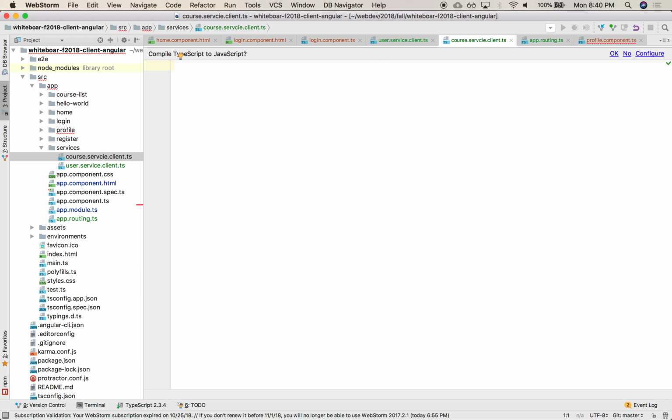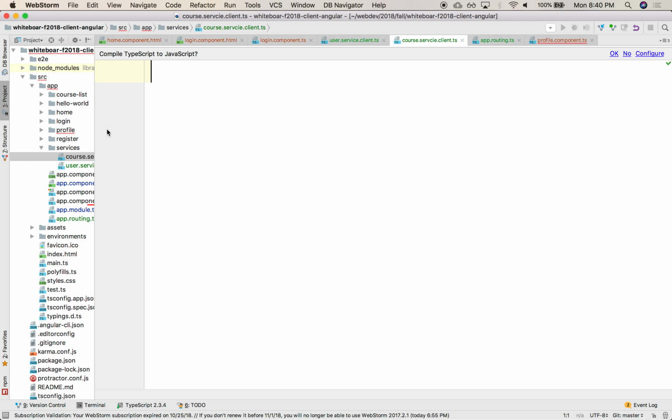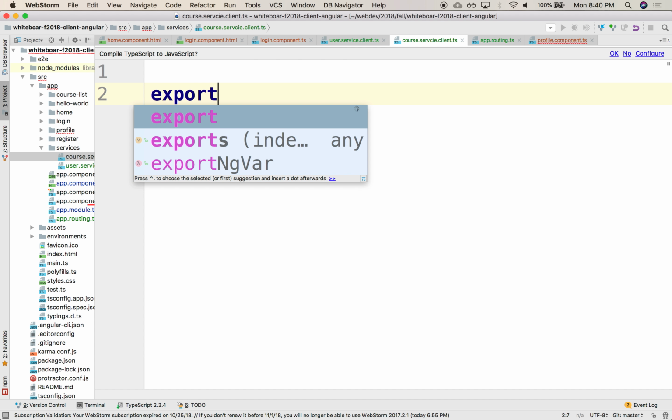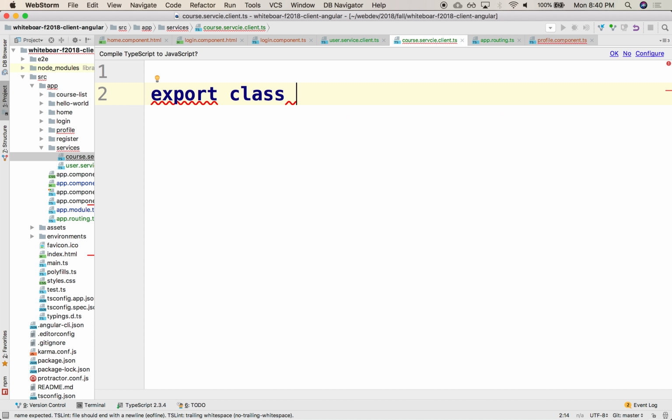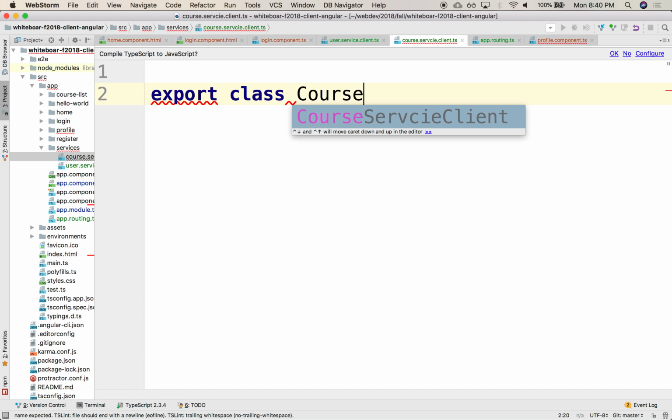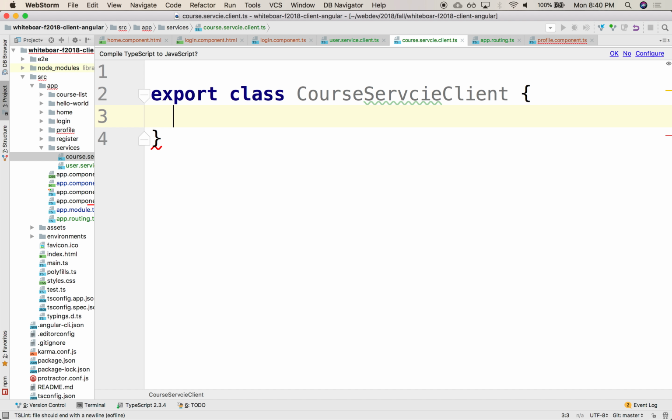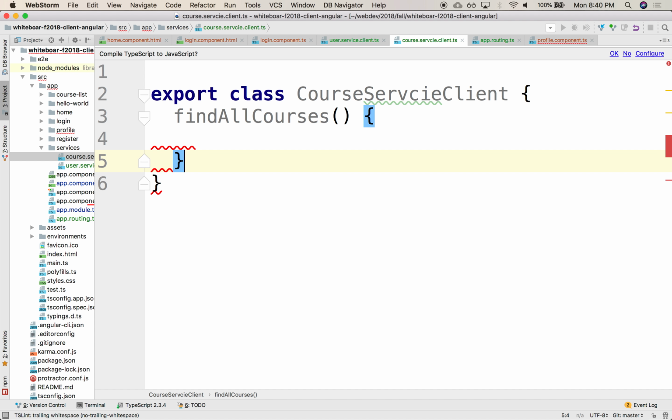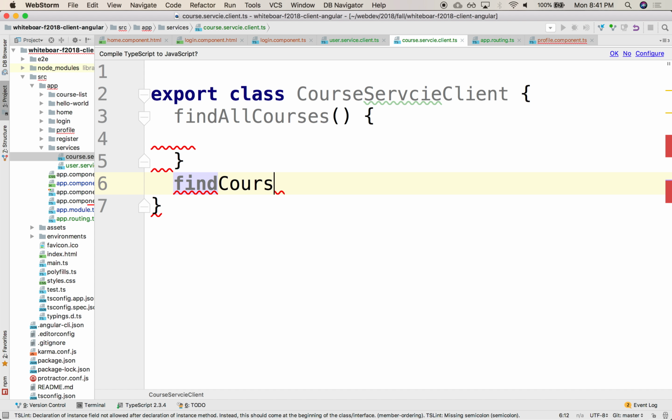So we'd like to have something like course.service.client.ts. And this would provide access to the various CRUD operations on the middle tier. So this would be something like export class CourseServiceClient. And this would host functions such as find all courses. This would have find course by ID, so this would be course ID.